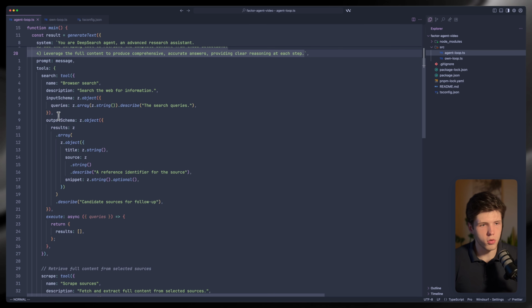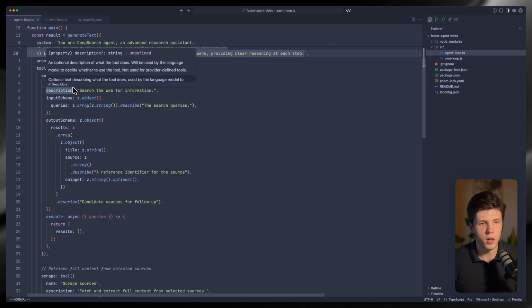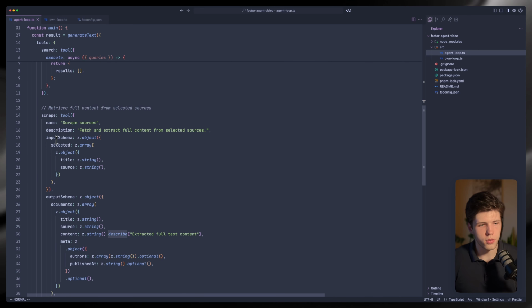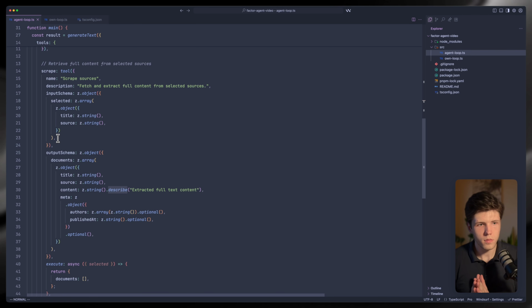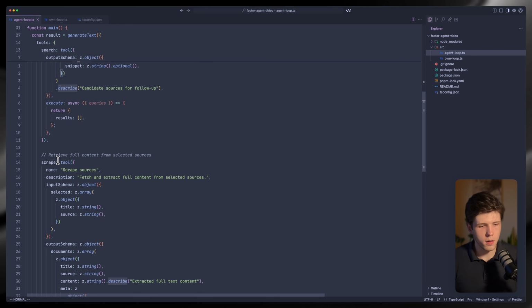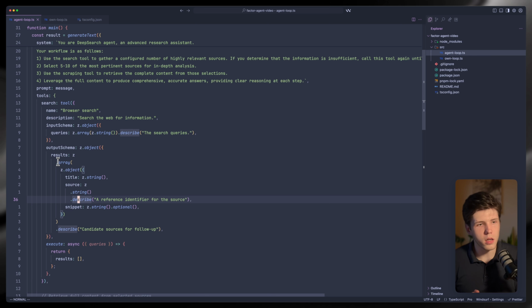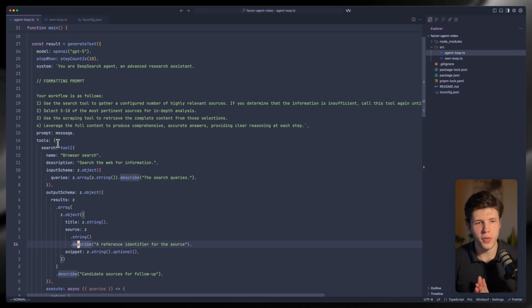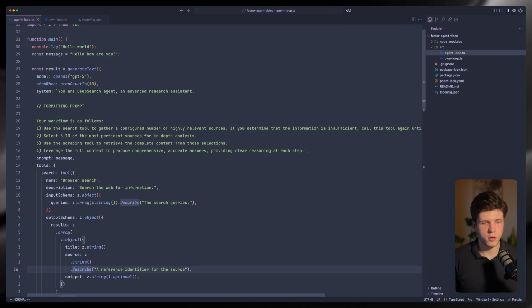And we have many tools. We have a browser tool to search the web and get the snippets and the sources. Then we have another tool to scrape those sources, and that's it. And if needed, AI can loop over the tools and perform search once again to get even more information. And once it's satisfied and it thinks that it will fulfill the user request, then it will respond to the user.